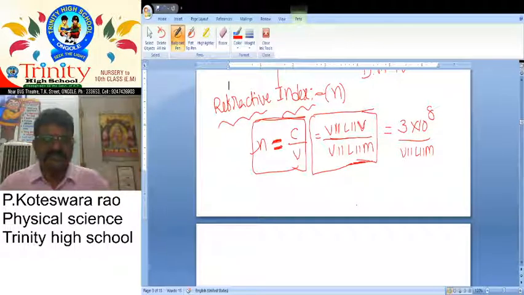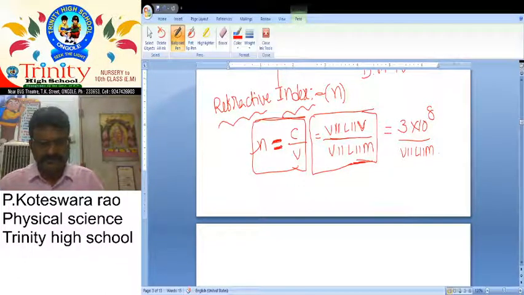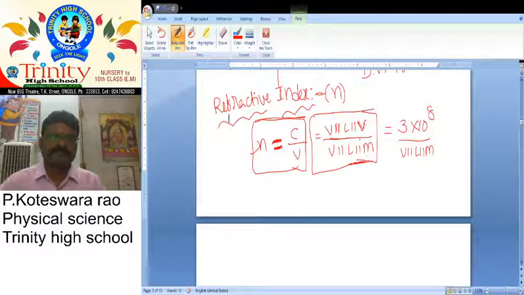Define refractive index or absolute refractive index: it is defined as the ratio between velocity of light in vacuum and velocity of light in medium.